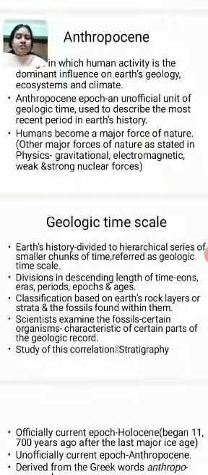So eons, which cover the longer period of time, and then the next shorter comes eras, and then shorter than eras, periods, then shorter than periods, epochs, and finally the shortest among these is the ages. And this classification is done based on Earth's rock layers or strata and the fossils found within them.